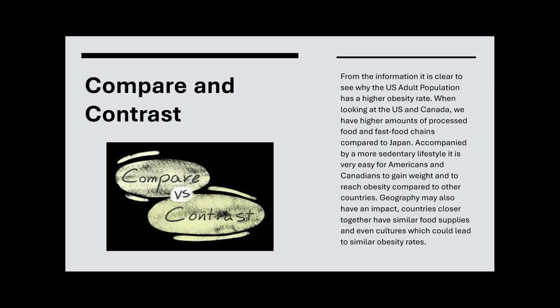Now, comparing and contrasting the two, the slides I've just shown really highlight the differences, and from the information, it is clear to see why the U.S. adult population has a higher obesity rate. When looking at the U.S. and Canada and Japan, in the U.S. and Canada, we have high amounts of processed food and fast food chains compared to Japan, accompanied by a more sedentary lifestyle. It is very easy for Americans and Canadians to gain weight and to reach obesity compared to other countries.